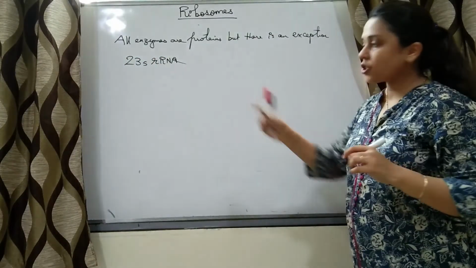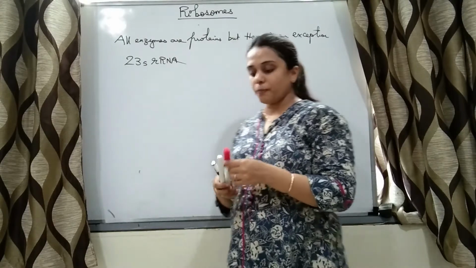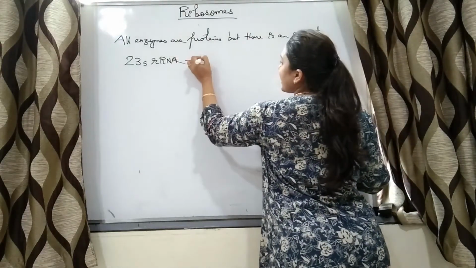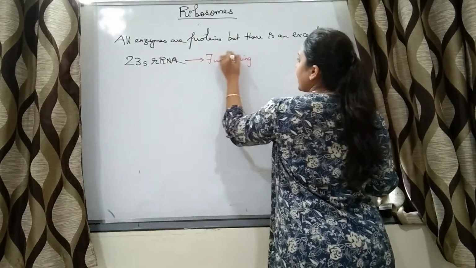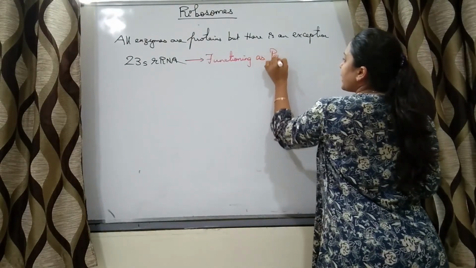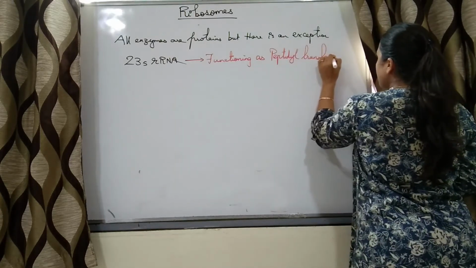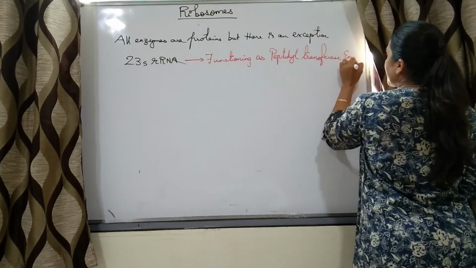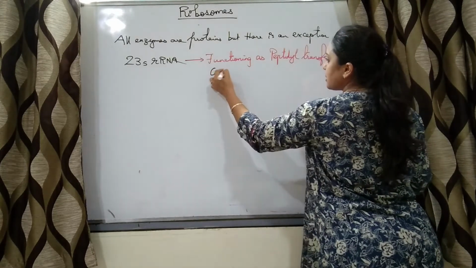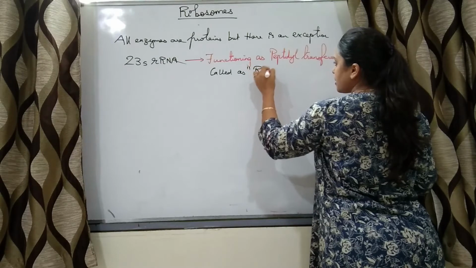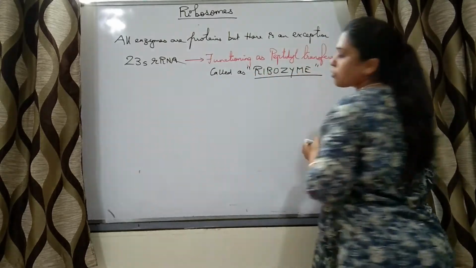23S rRNA, right? 23S rRNA is a part of 50S, that is the larger subunit of the prokaryotic ribosome. 23S rRNA is functioning as peptidyl transferase enzyme, called as ribozyme. It is called as ribozyme, right?